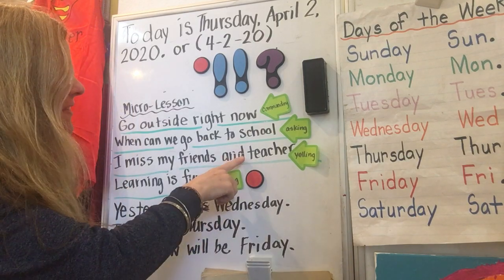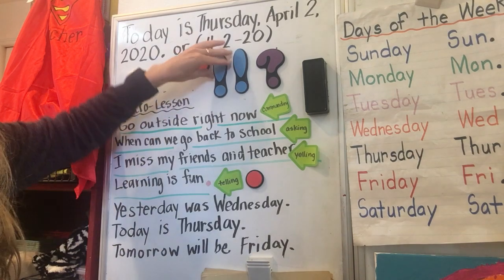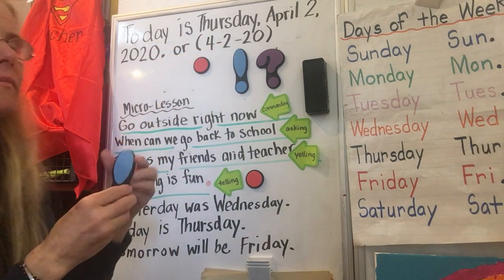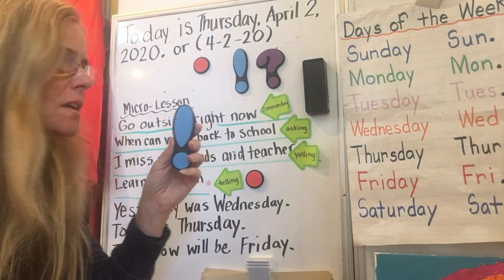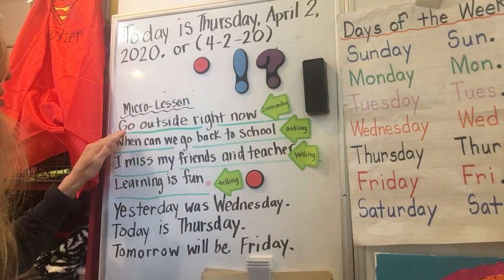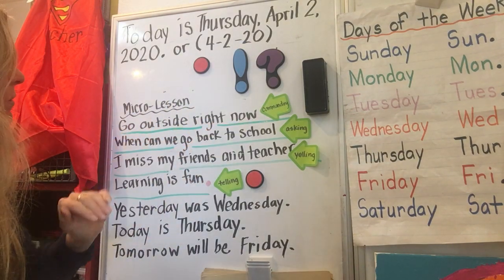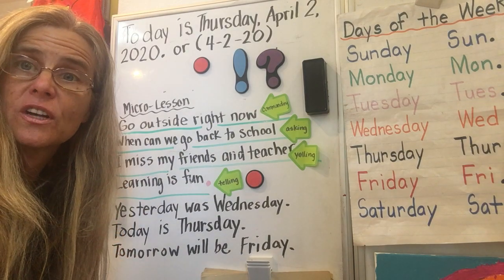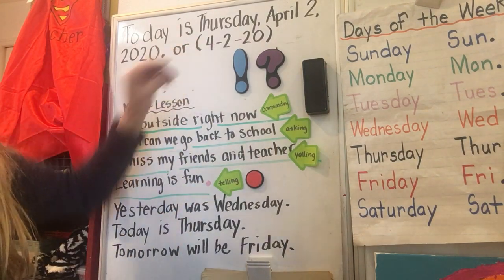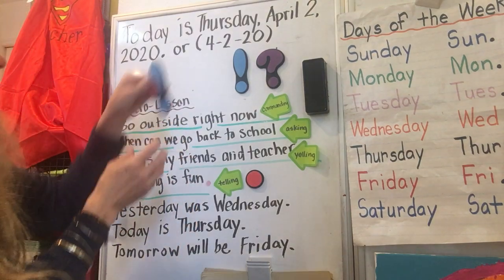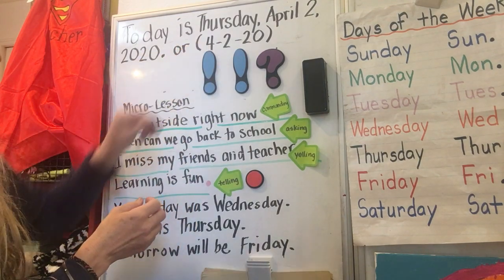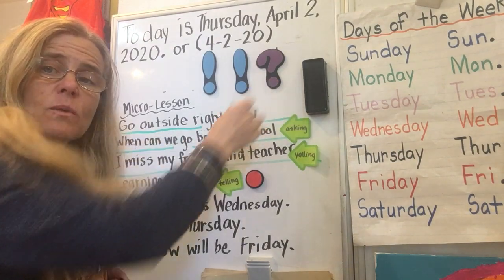How about this one? Where am I going to put an exclamation point? Go outside right now. I could put it there, couldn't I? Go outside right now. So either of those would work with this sentence. I told my kids it this way.